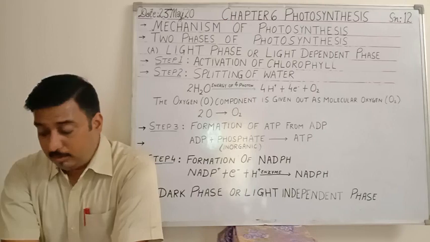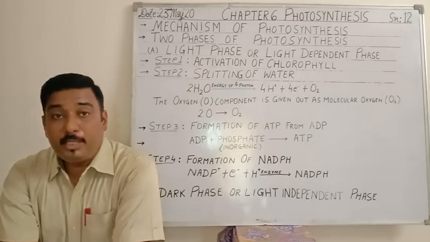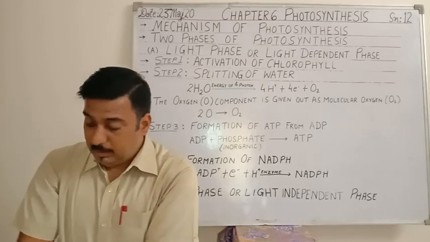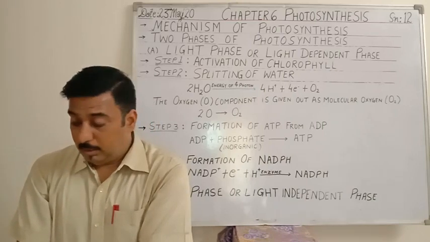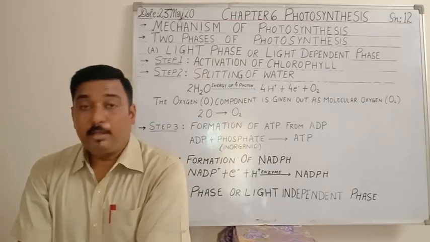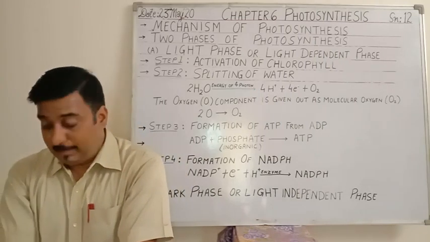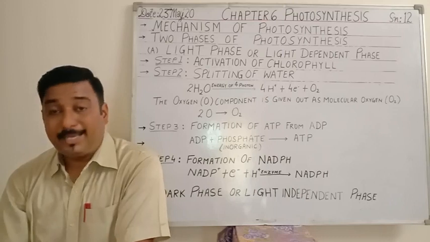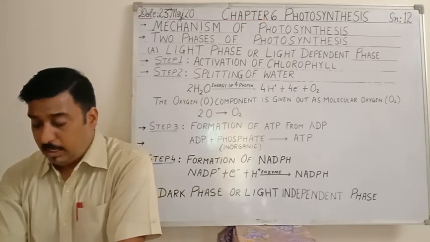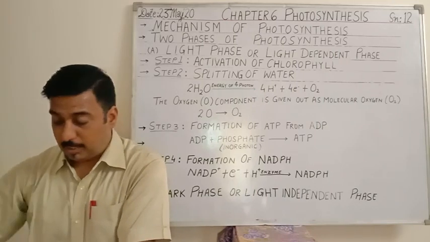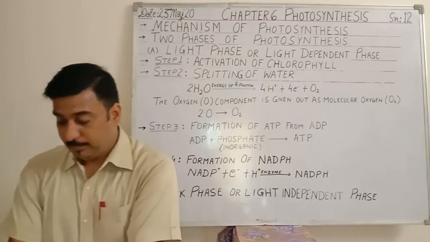Now the hydrogen from the NADPH will combine with carbon dioxide producing glucose. So what will happen? The hydrogen of NADPH will combine with the carbon dioxide that has been absorbed, that has been brought about by fixation of carbon dioxide. It will combine with this carbon dioxide and form the organic compound, that is glucose.